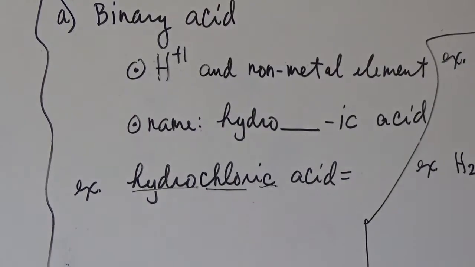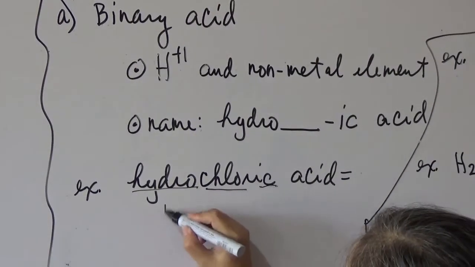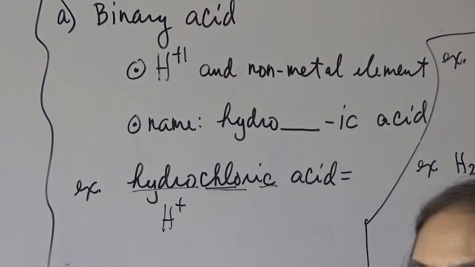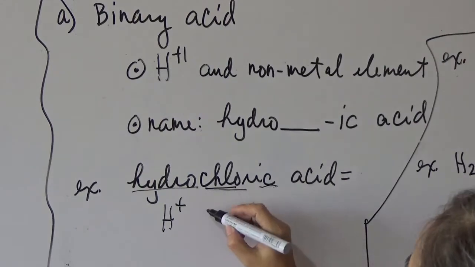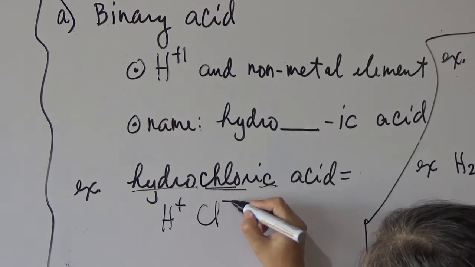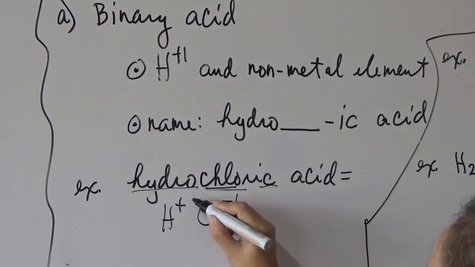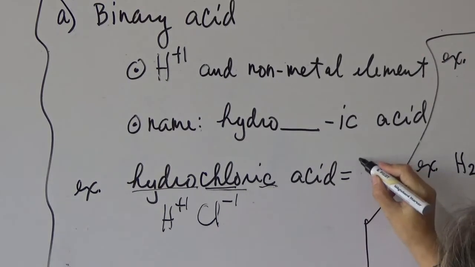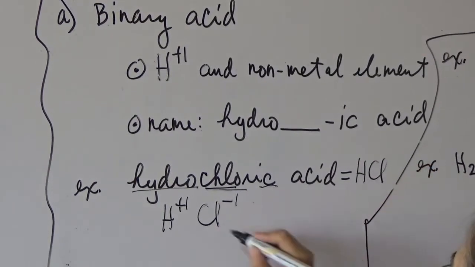It will be hydrogen, because it is an acid, plus chlor. You check the charge of chlorine in the periodic table. As a monoatomic ion, it's negative 1. This is plus 1, negative 1. So cross-indicate. The formula of hydrochloric acid will be HCl.